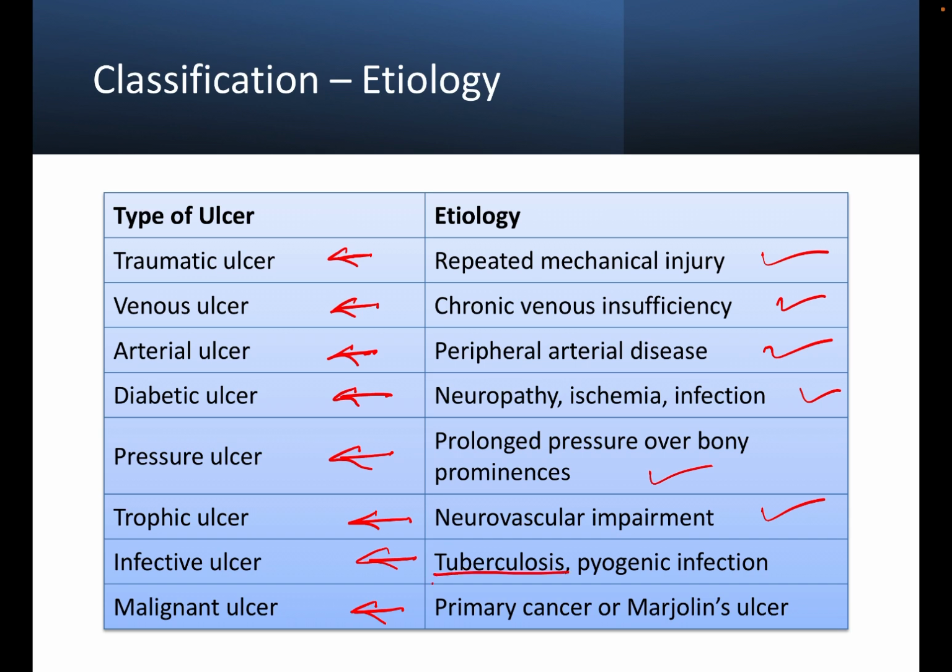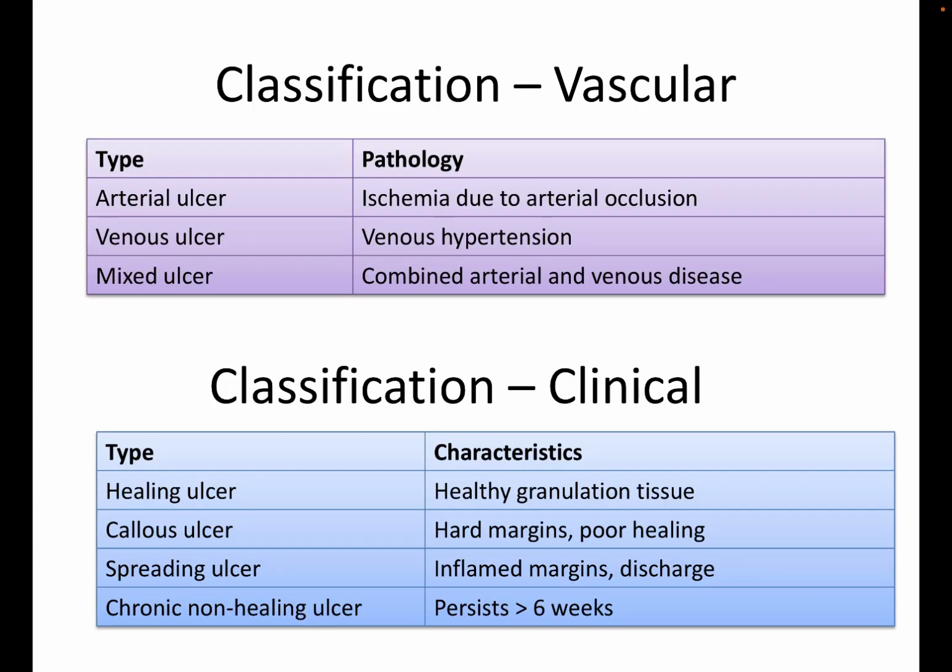Infective ulcer can be caused due to tuberculosis, pyogenic infection, and primary cancer, or sometimes marginal ulcer can result in malignant ulcer. There can be different ways in which we can classify ulcers. One is vascular classification, in which it is classified into arterial ulcer, venous ulcer, or mixed ulcer. Arterial ulcer is due to ischemia, due to the arterial occlusion, venous ulcer due to venous hypertension, mixed ulcer due to combined arterial and venous disease.